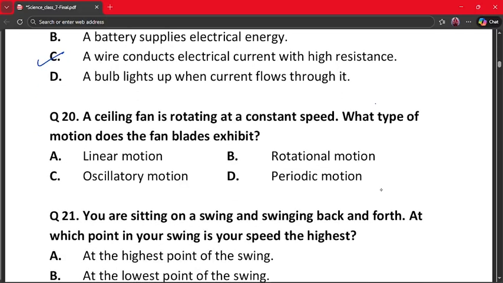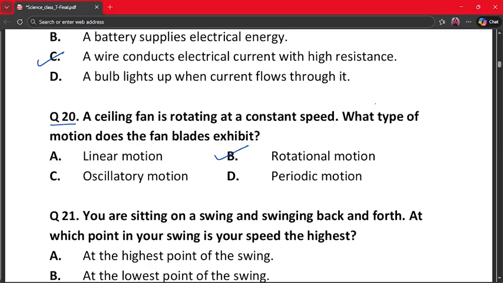The next question is question number 20. A ceiling fan is rotating at a constant speed. What type of motion does the fan blades exhibit? A. Linear motion. B. Rotational motion. C. Oscillatory motion. And D. Periodic motion. The correct answer is option number B, because fan blades rotate around a fixed axis.